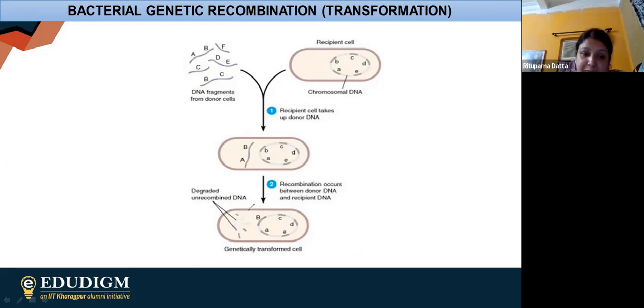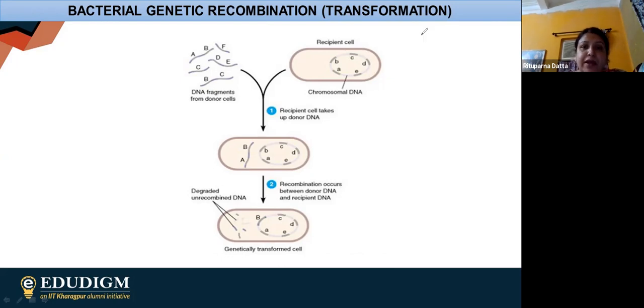But if the segment is integrated, then we can say that this transformation is stable. And if the segment is degraded, then we say that no transformation has happened. So this is how transformation goes on.